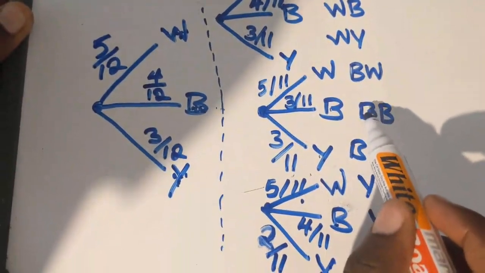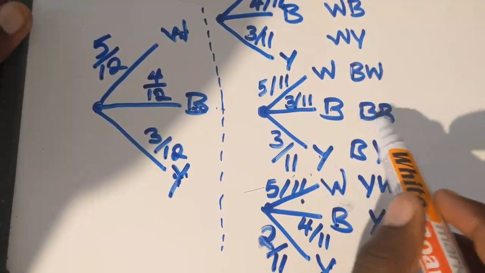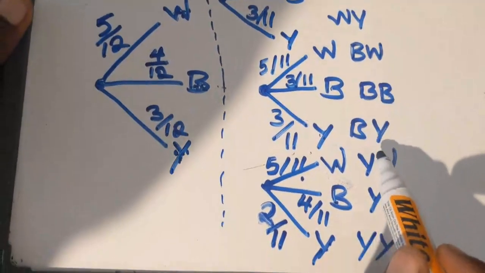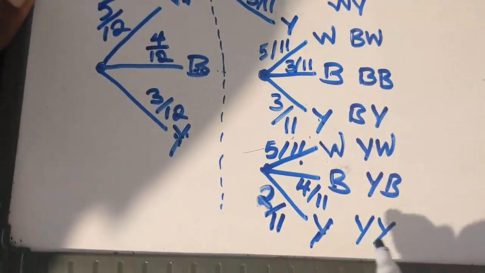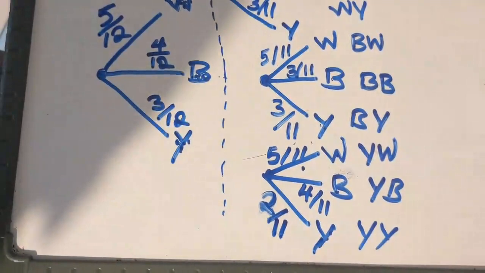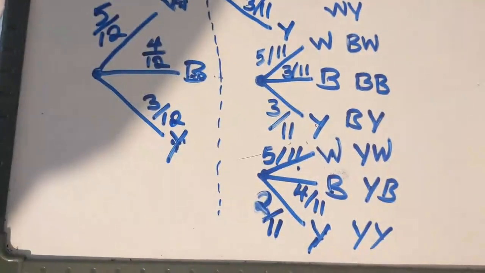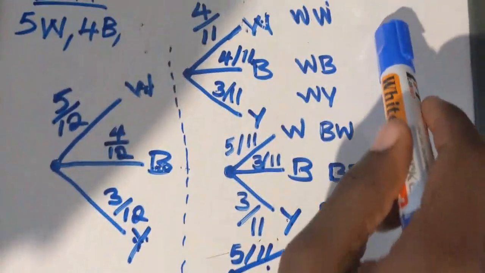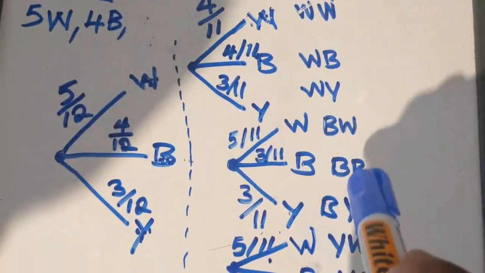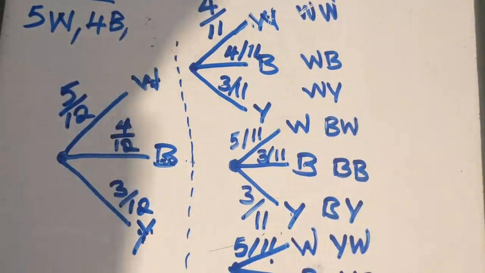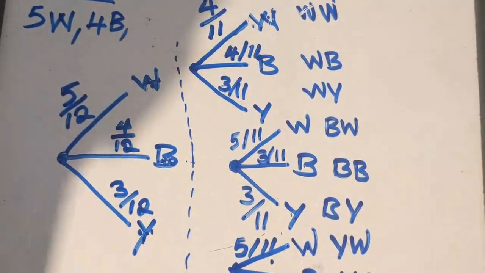So here there is blue, blue, it's the same color. Coming here we have yellow, yellow, it is the same color. You understand? So what you are supposed to do is to get the white, white plus blue, blue plus yellow, yellow, then that is the probability of the same color.